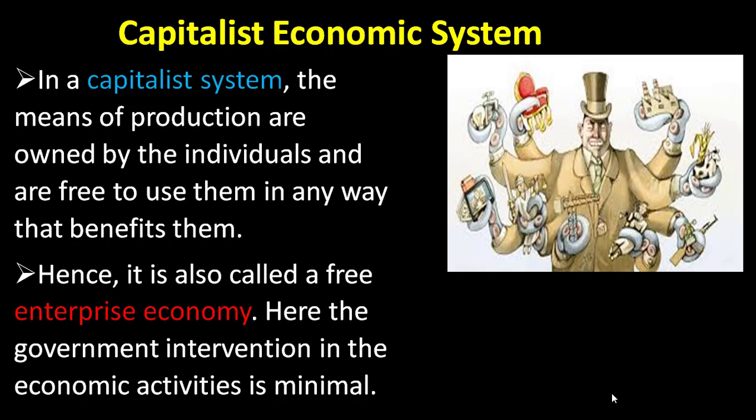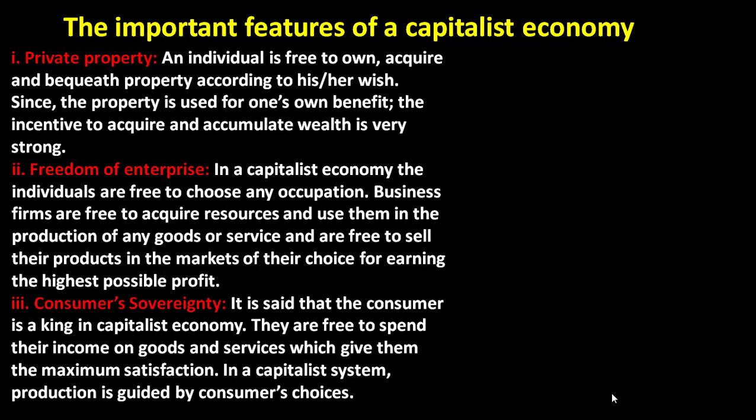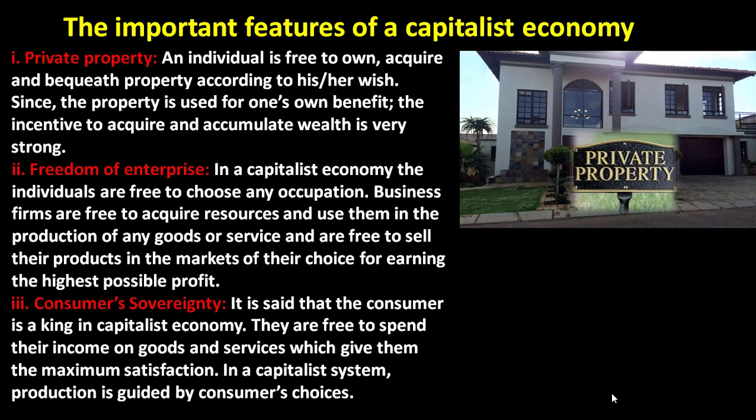Here, the government intervention in economic activities is minimal. There is no interference, no rules and regulations governed by the government. Involvement is very less under the capitalist economy. So here are some of the very important features of capitalist economy.